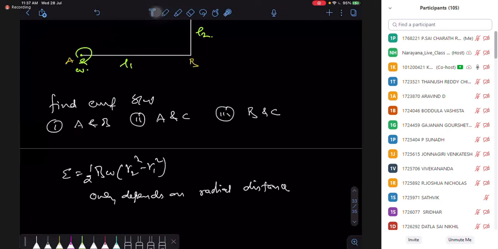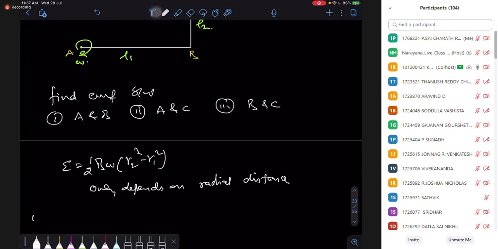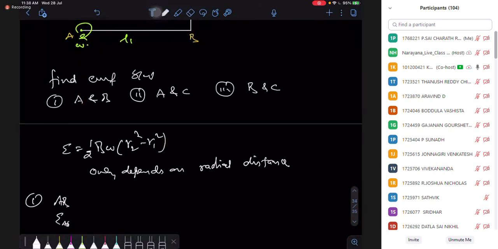So first of all, the first point is quite easy, between AB. If I think of between AB, A has a 0 radius, B has an L1 radius. So what is my EMF between AB? Very easy. A rotates with the 0 radius and my B rotates with the L1 radius, so I'm going to have EMF half B omega L1 squared.